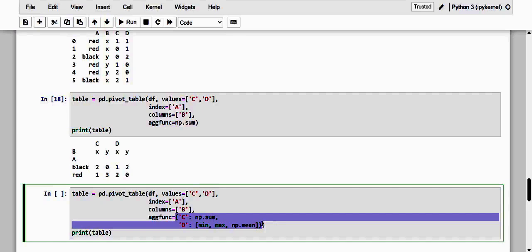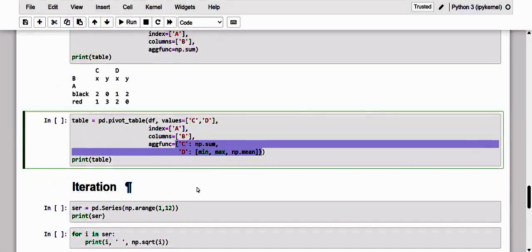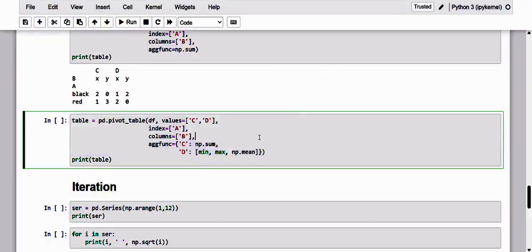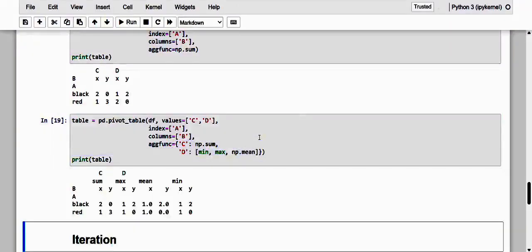If we want to apply more functions to the same column, we can insert a list as a value also. Here we have the result of the maximum and minimum. Of course, the aggregation here is summation and the mean value. So kindly take note of how this pivot table happened.